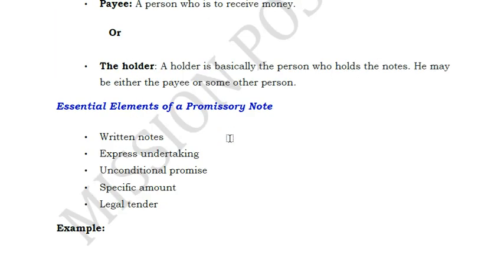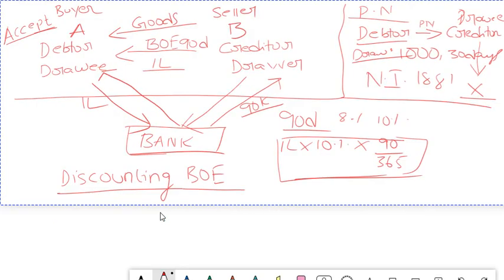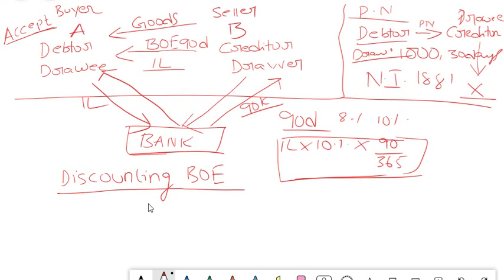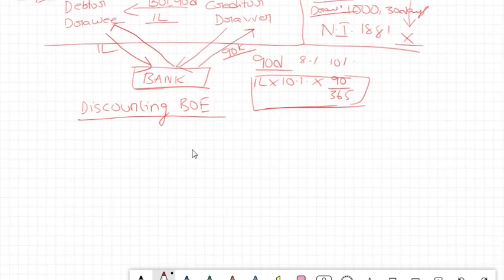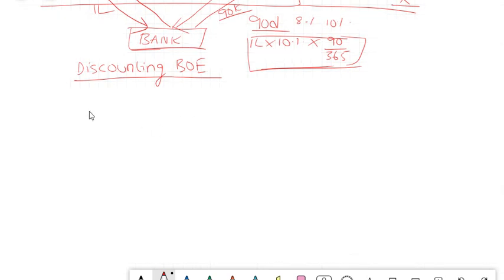It should be written, it should have an express undertaking, it should be unconditional, it should have a specific amount, and it should have a legal tender. That means a proper currency. Then only it will be considered as a promissory note. So I'll give you a few examples. Just tell me whether it is a promissory note or not. I will write it here. The first example is a simple example.